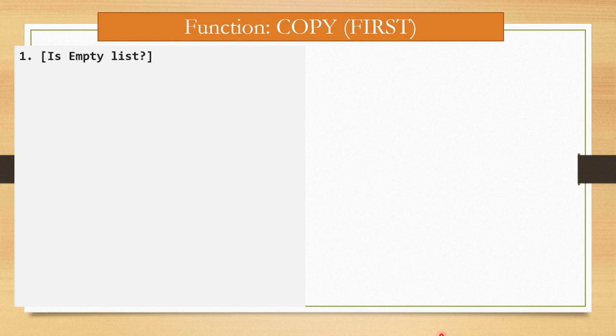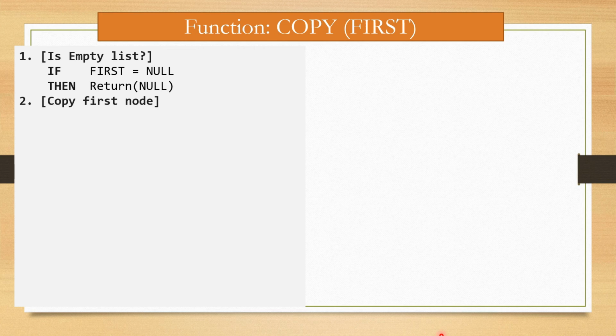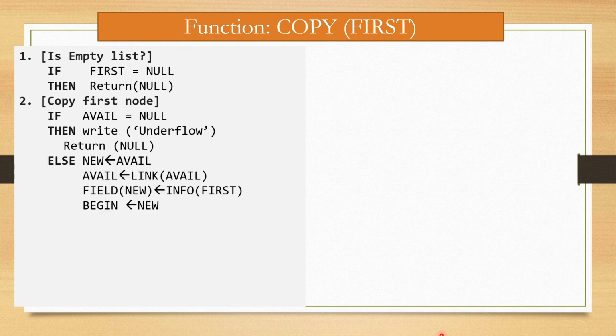Now the algorithm. The first step is: is the list empty? If first is equal to null, then return null. So this first step is for the empty case. Step number 2, copy the first node. If avail is equal to null, then write underflow and return null. Now if the underflow condition does not occur, then the else part is executed.